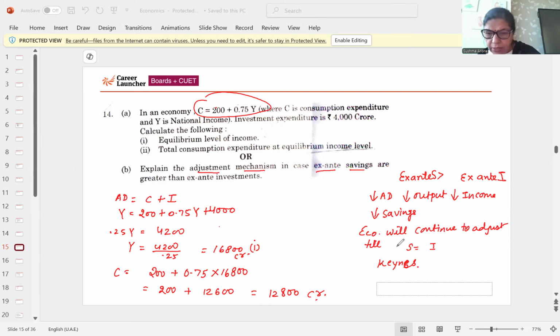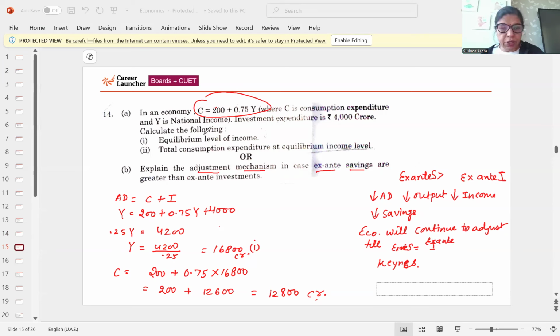So till ex ante savings will be equal to ex ante investments. Because savings are more, but people are not investing, aggregate demand will be less, output will be less, so their income will be less, that's why their savings will be less, but that will continue till they are equal.